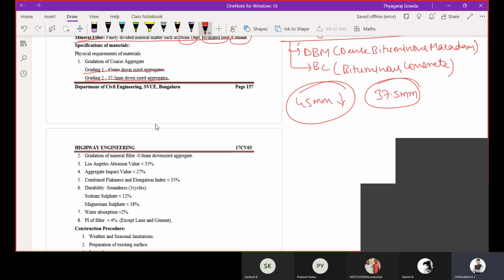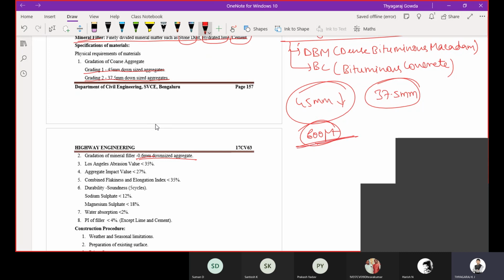So remember, 40 mm and down size aggregates are used for grading 1 of DBM, and aggregates passing 37.5 mm and down size will be used for grading 2. Then gradation of mineral filler, that is 0.6 mm: the material passing 600 micron can be called mineral filler.